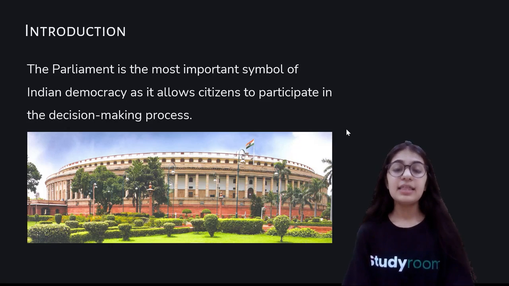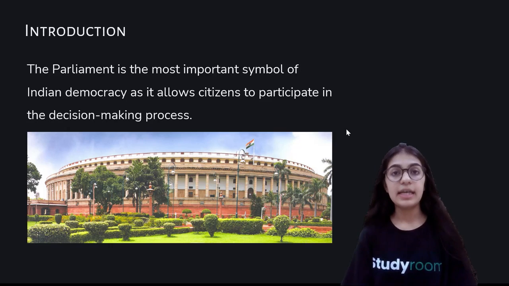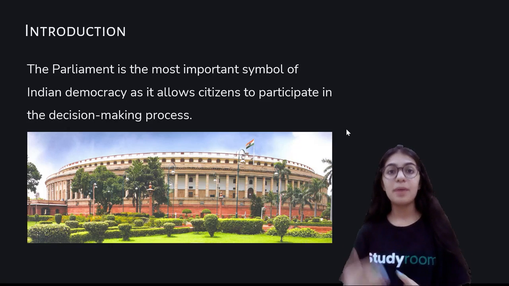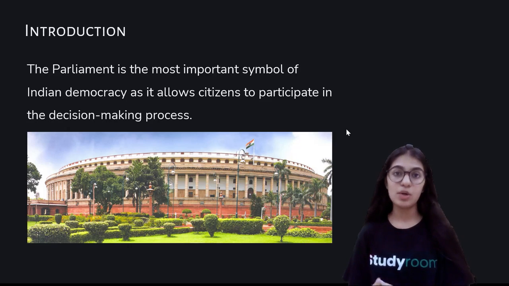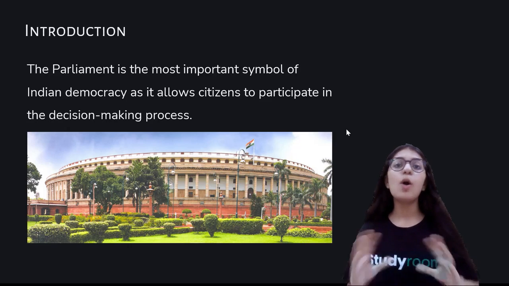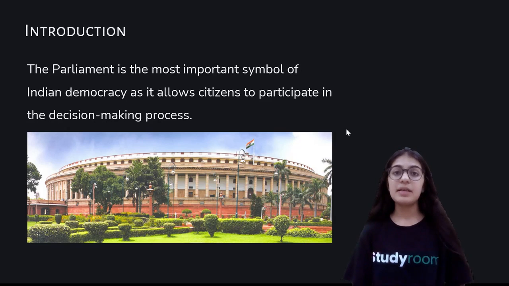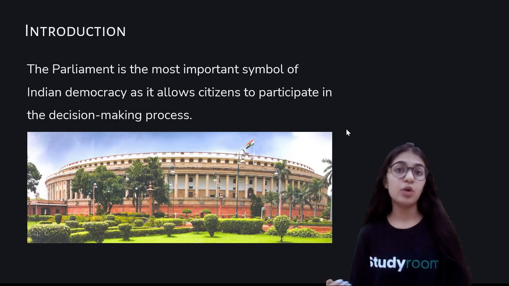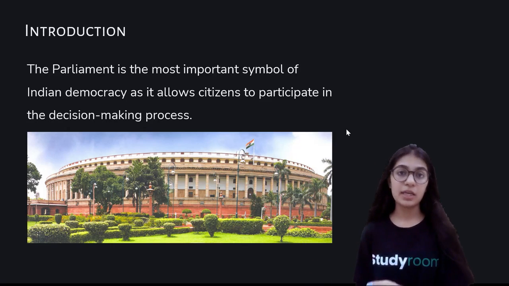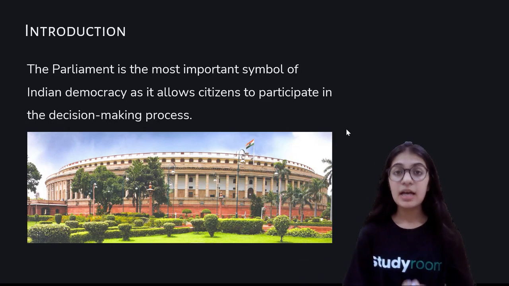The elected representatives that are chosen by the citizens of the country are the ones who make the laws. We all know that the elected representatives make the laws in the parliament through a common consensus. They basically discuss and make laws for the country. They are involved in the decision making process of making the laws in the country, but the citizens